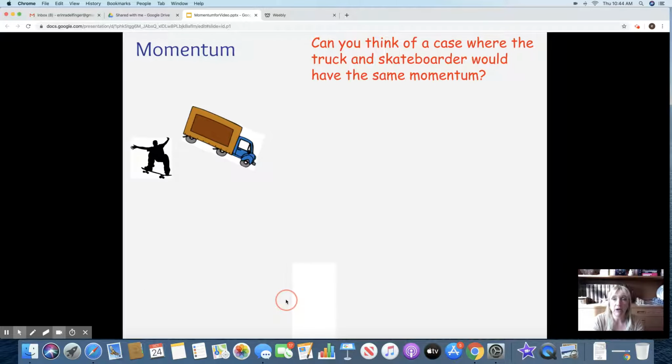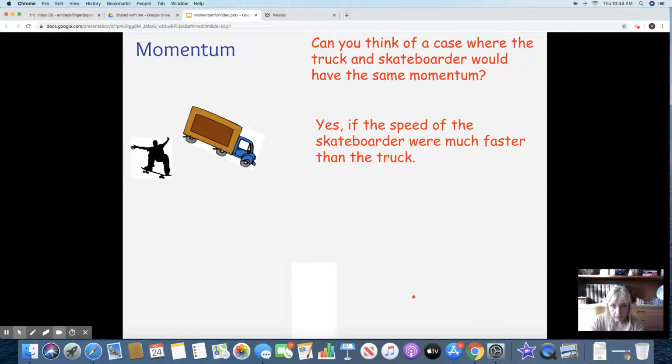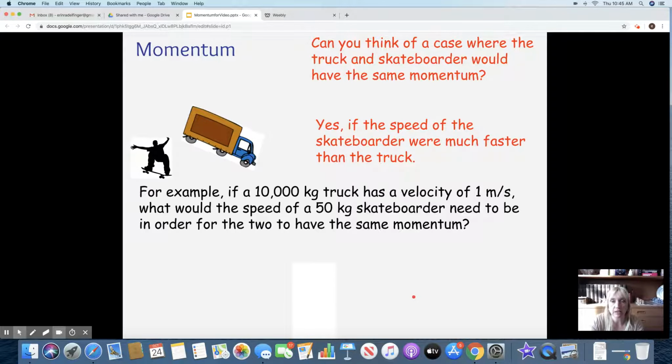All right, can you think of a case where the truck and the skateboarder would have the exact same momentum? Think about the formula, what you'd have to do to get them to come out the same. If the skateboarder was going much faster than the truck, then they could have the same momentum, but he'd have to be unrealistically that much faster. So for example, a 10,000 kilogram truck has a velocity of 1 meter per second. What would the speed of a 50 kilogram skateboarder need to be to have the exact same momentum?